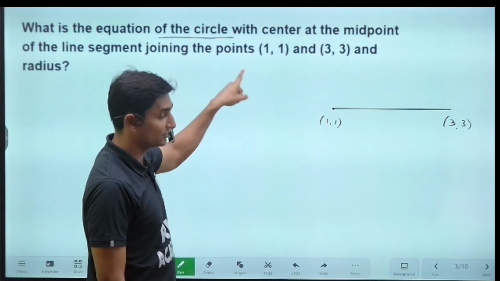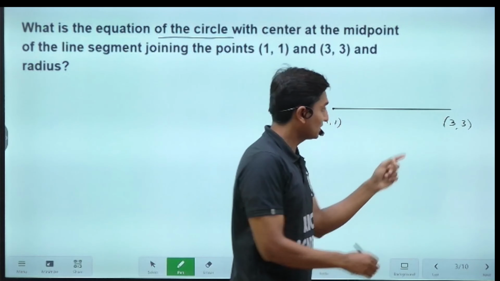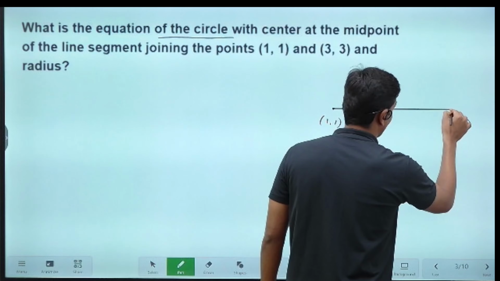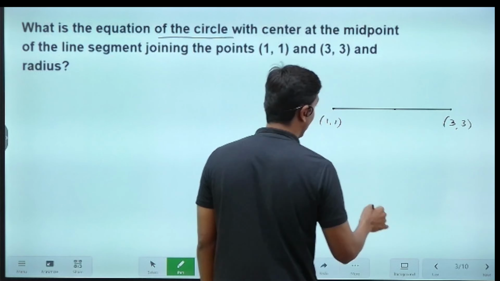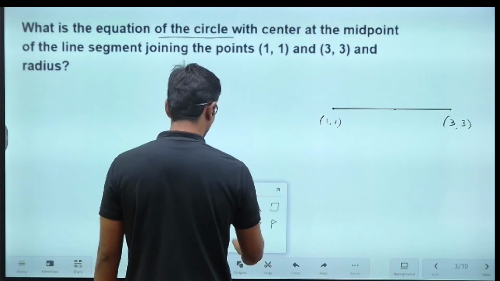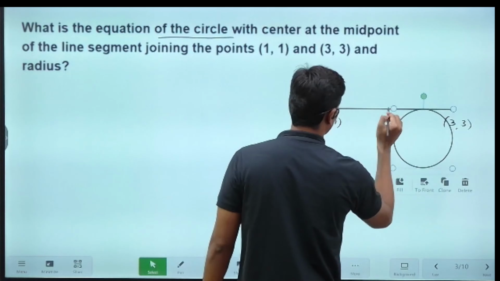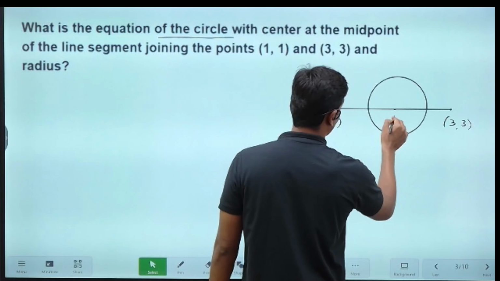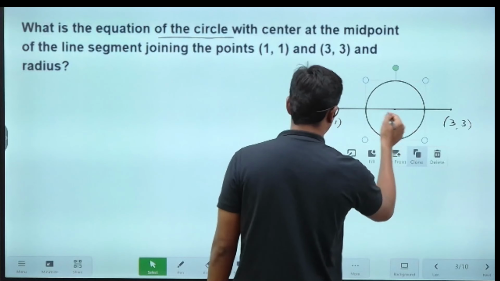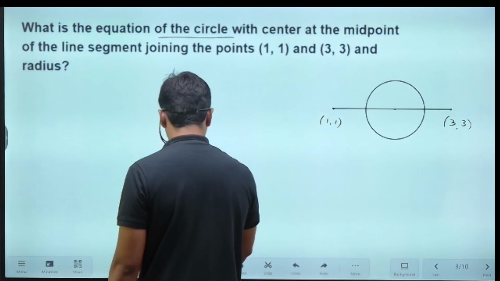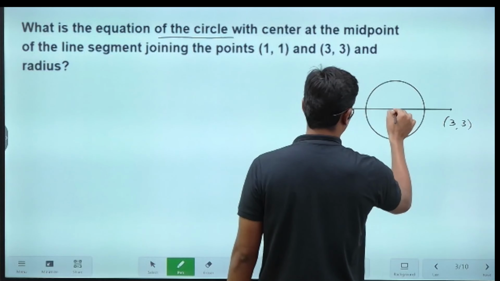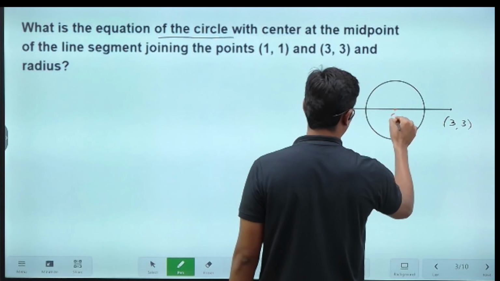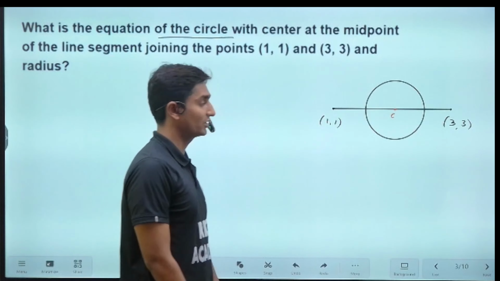The question says the line segment created by joining these 2 points, at the midpoint of this line, your circle's center lies. Just assume that it is at the midpoint. We are only dealing with rough sketches. No need to draw them perfectly. So this will be your diagram.